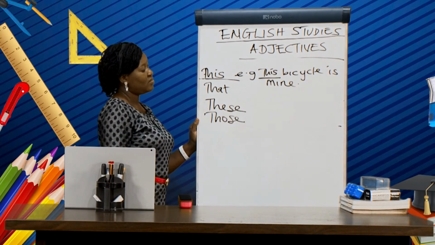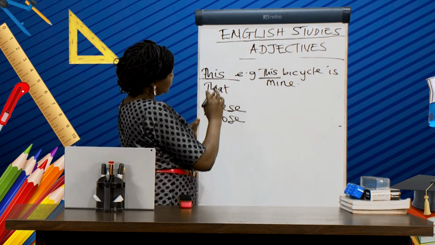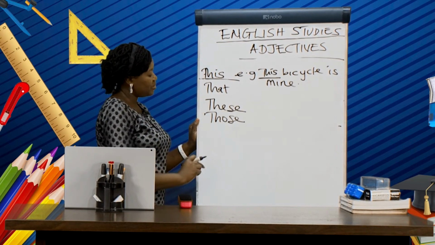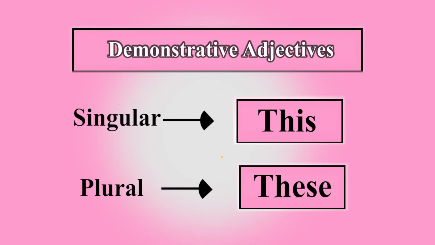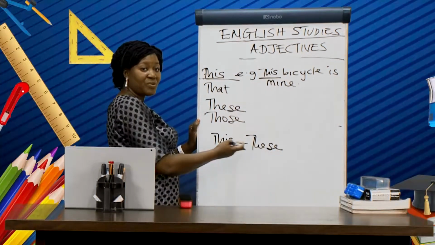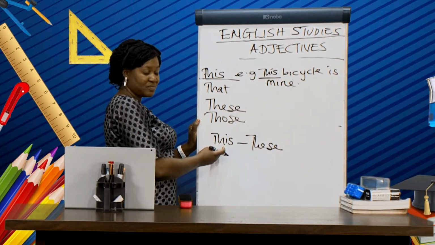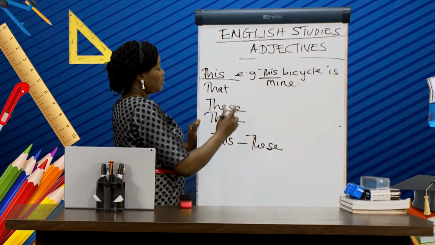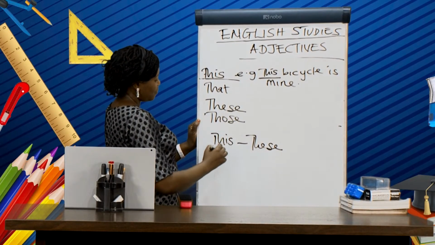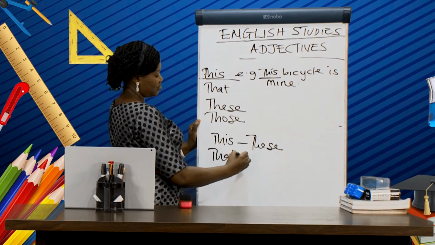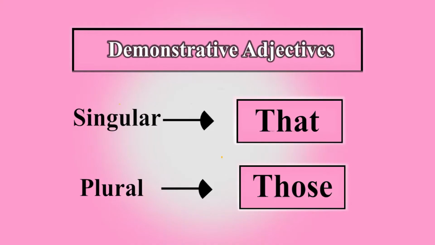And let me quickly tell you, we have this as singular form, and we have these as a plural form. That is, these is the plural form of this. And we have that too. We have those as a plural form of that.